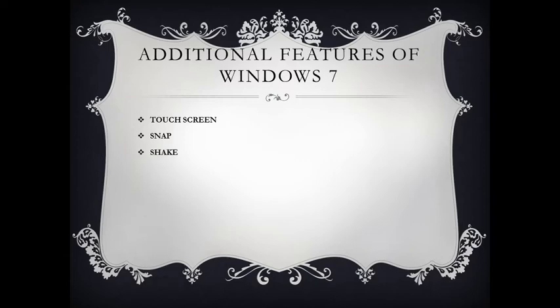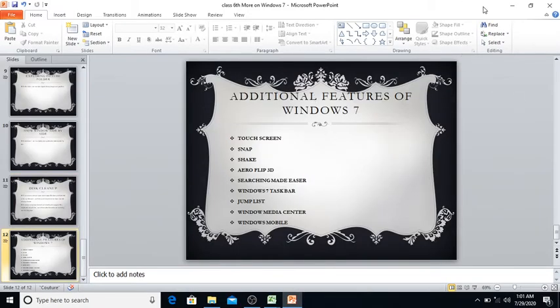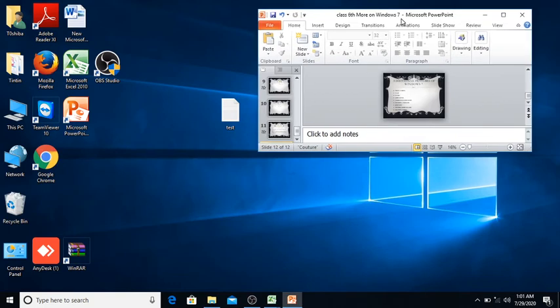Now what is this feature shake? Now I'm showing you what it will do. Actually, for seeing that feature, just place the cursor in your window here, fine, and shake it. What happened? Whatever the other windows are open, they just disappear, except your window will be there.